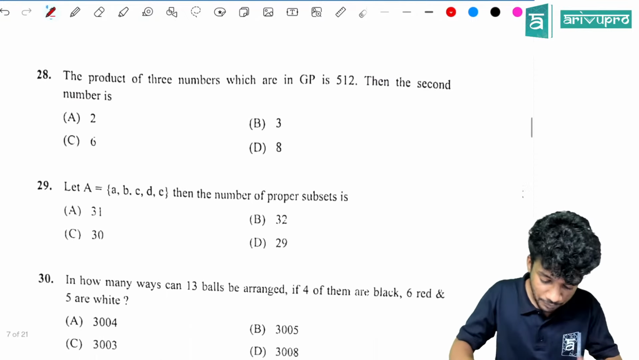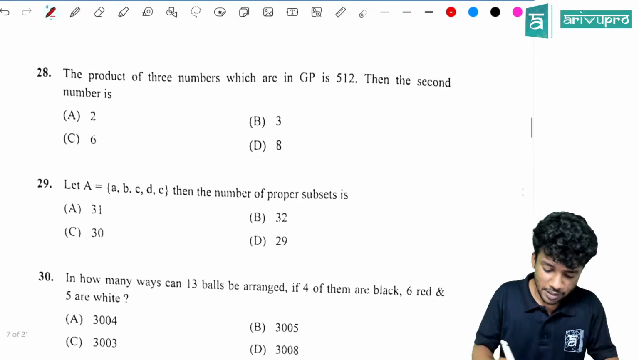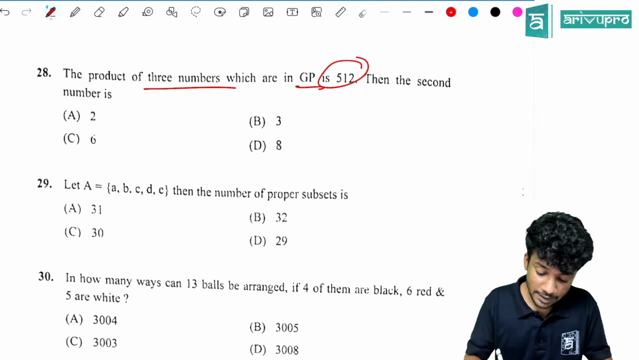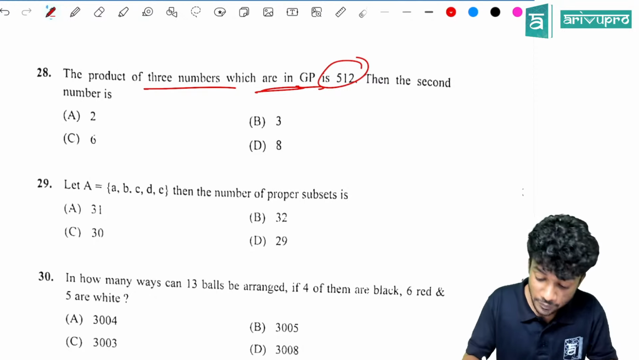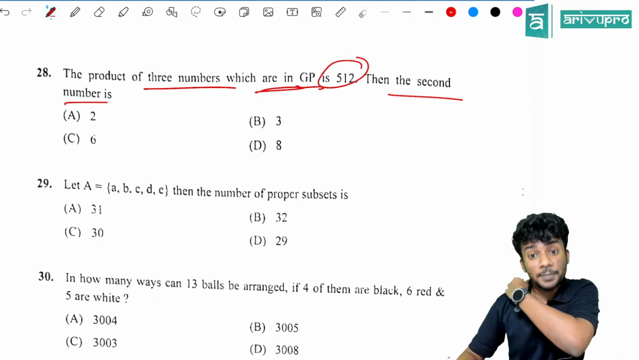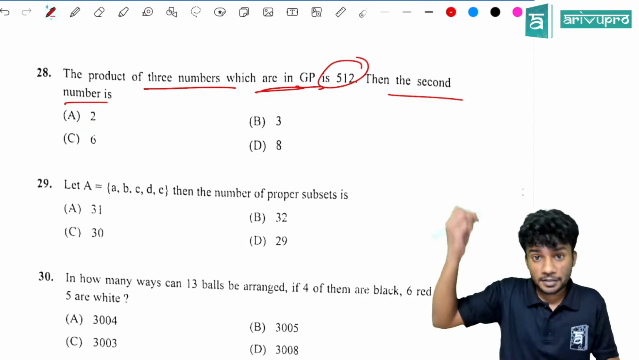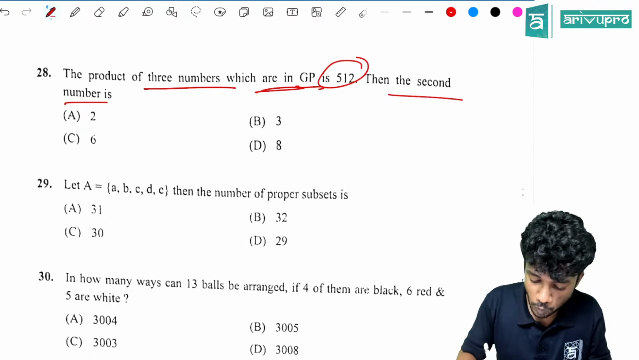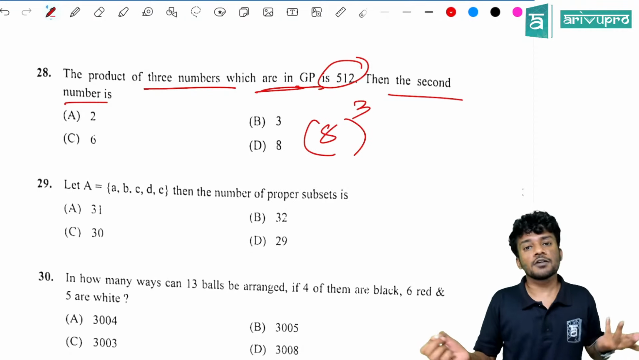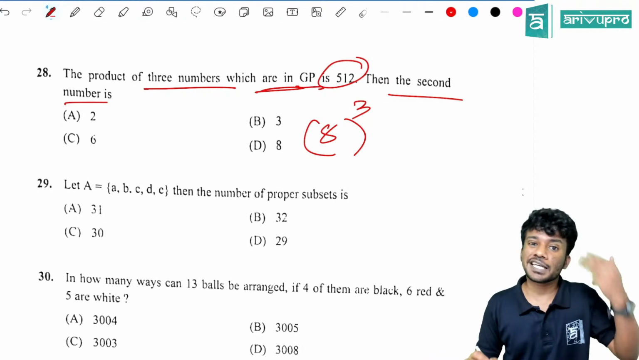Yes. The product of, direct question, the product of 3 numbers in a GP is 512. Then the second number is what? So 3 numbers are there. They are asking the middle number. So the middle number raised to the number of terms. So 8. If you are option hitting, 8 raised to 3 is how much? 512. If you do 2 raised to 3, it is 8 only.